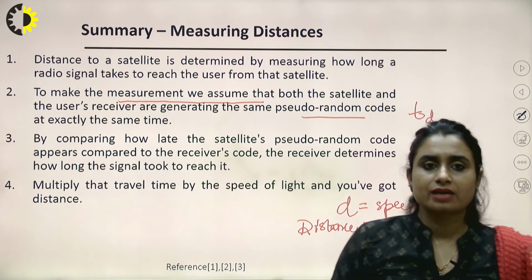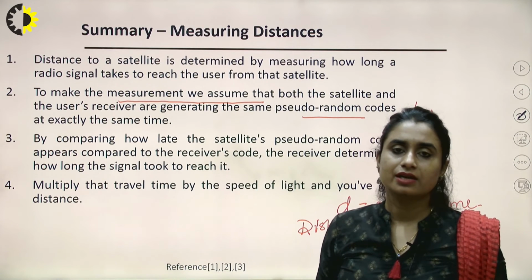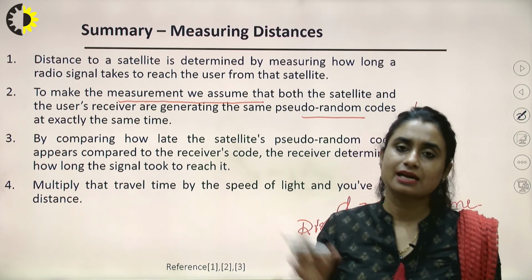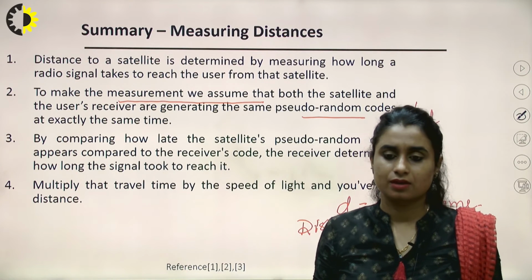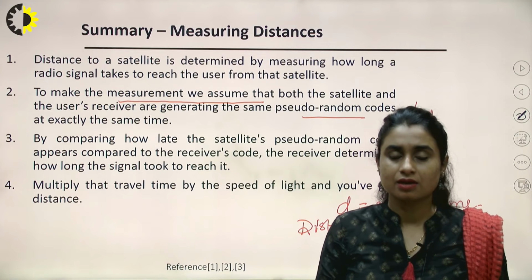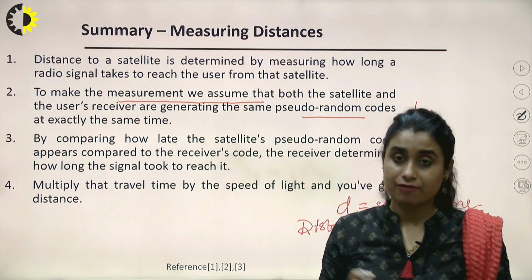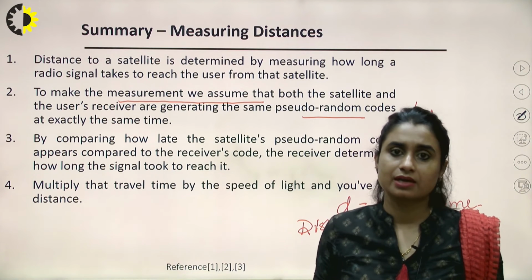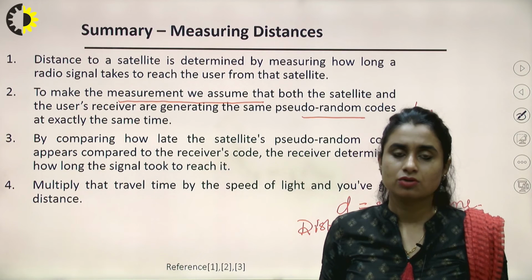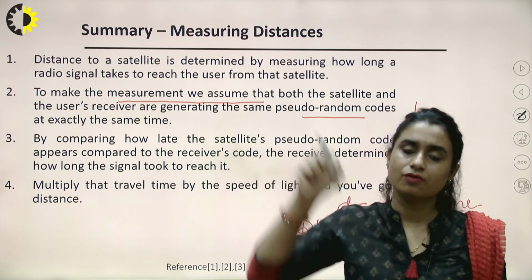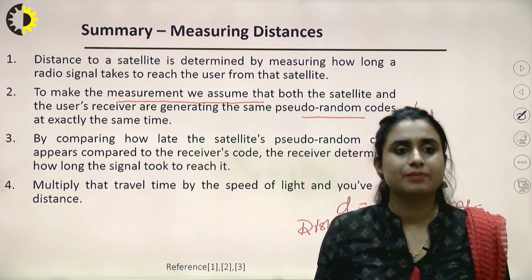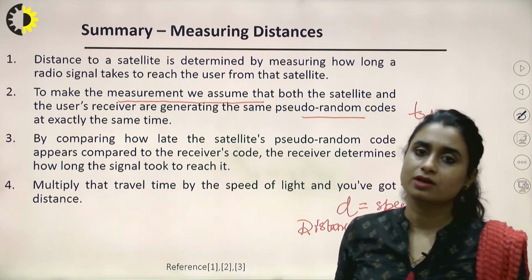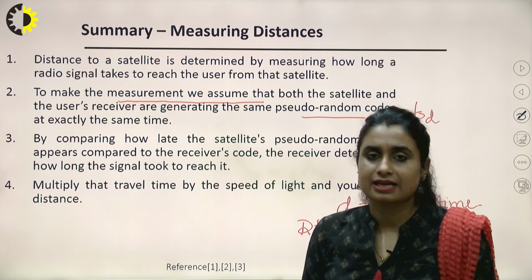So here in the triangulation or trilateration method, we make use of 3 satellites, but practically a 4th satellite is also used to compensate for the errors that have occurred, because making every GPS receiver atomic clock enabled is an expensive process. So instead of that, we use a 4th satellite, an extra satellite, for that timing correction. We will study how the calculations are carried out using that 4th satellite in preceding slides or lecture.